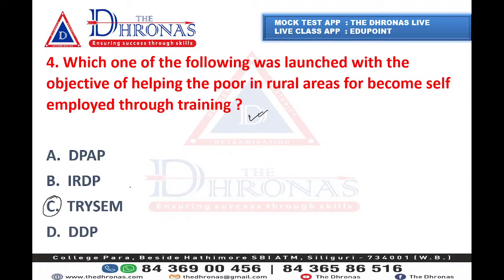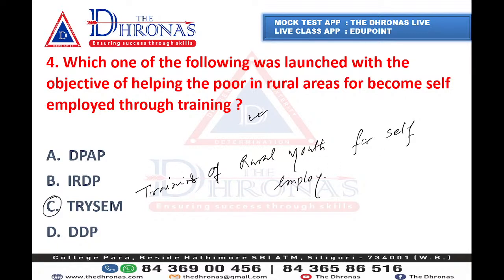TRYSEM. TRYSEM means Training of Rural Youth for Self-Employment, for those between 18 and 35 years. That is TRYSEM, and that is the answer for this question.